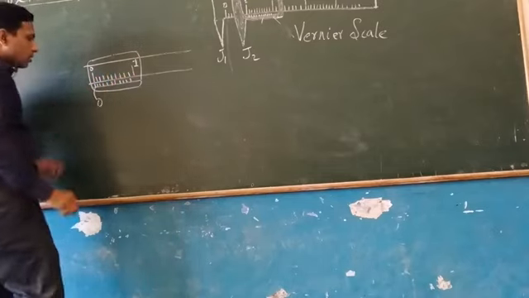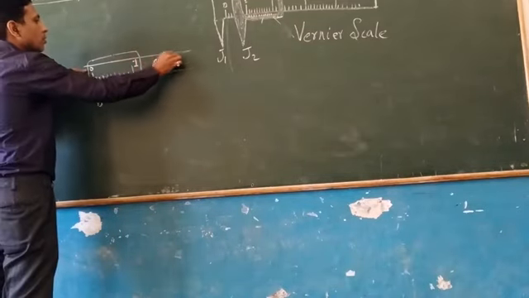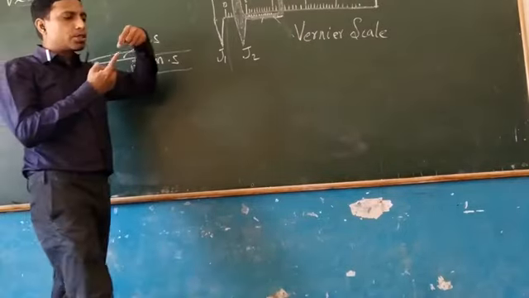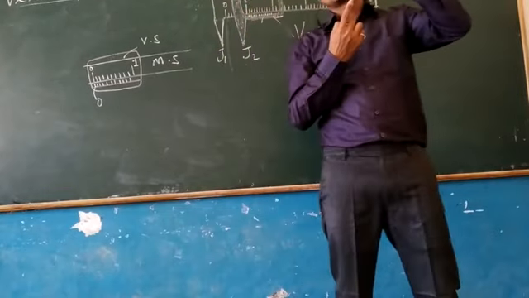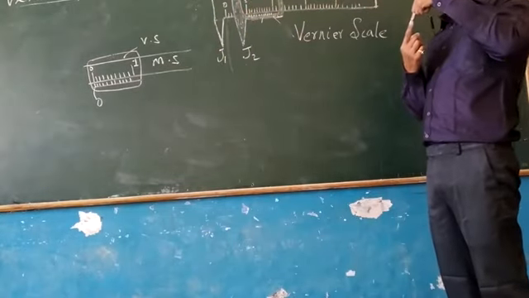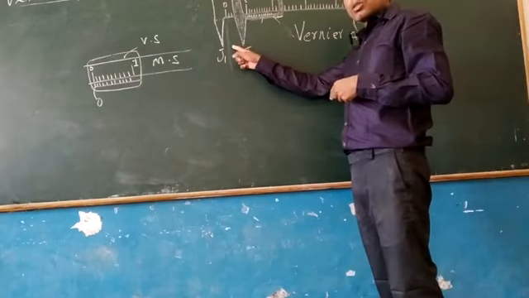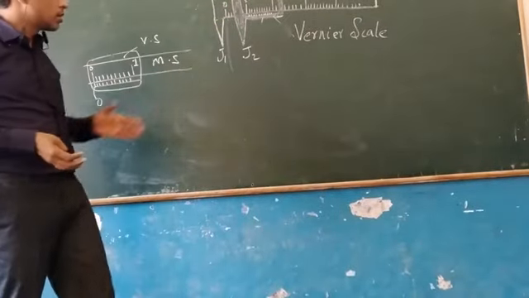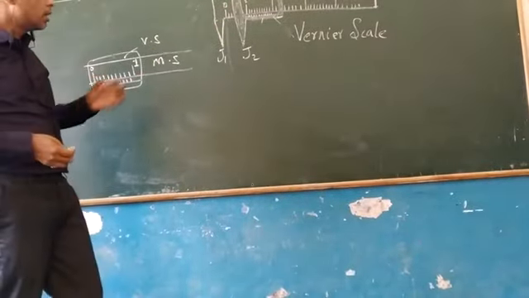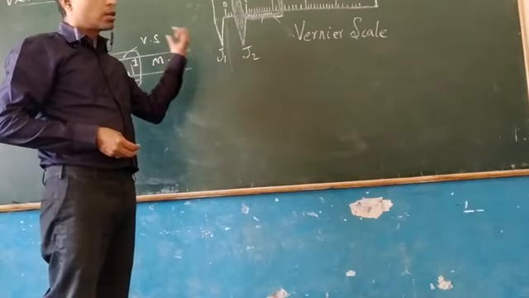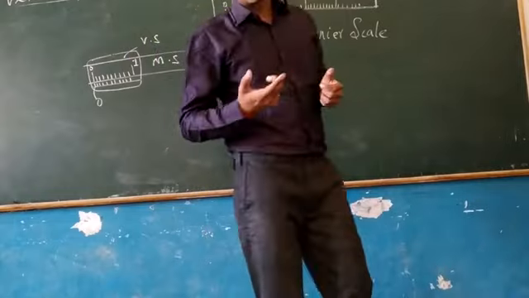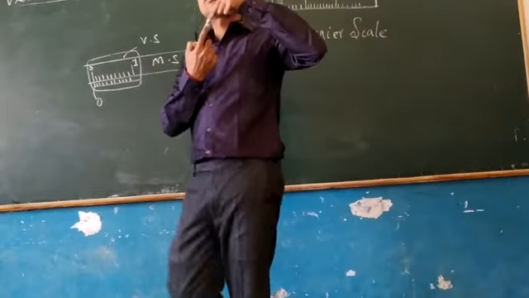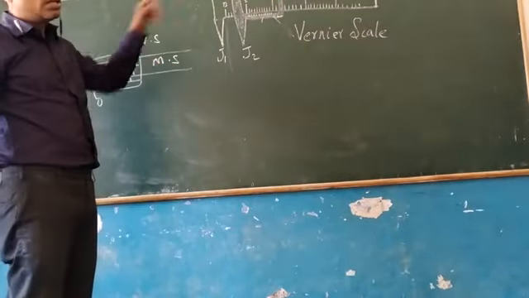If the 0 of main scale exactly coincides with the 0 of vernier scale, without putting any object between the two jaws J1 and J2 and by making them in contact, then we say that there is no error in the vernier caliper. So once again, we will make both the jaws J1 and J2 in contact, and then we will check if the 0 of the vernier scale is coinciding with the 0 of main scale or not. If they are exactly coinciding tip by tip, then we can say that there is no error.